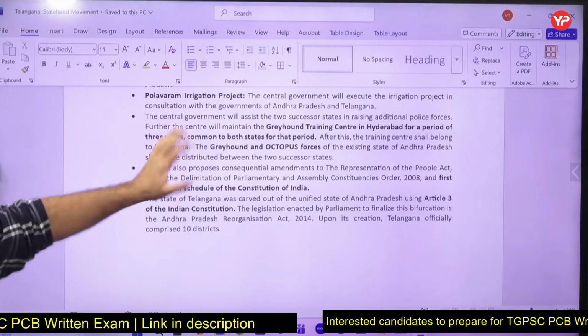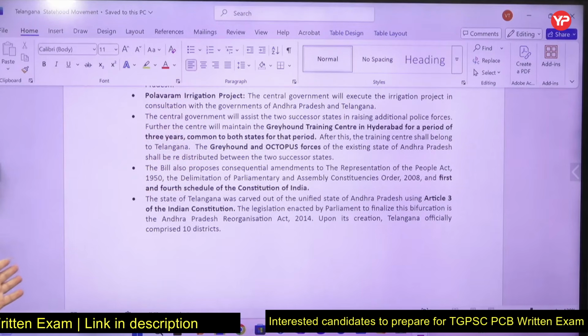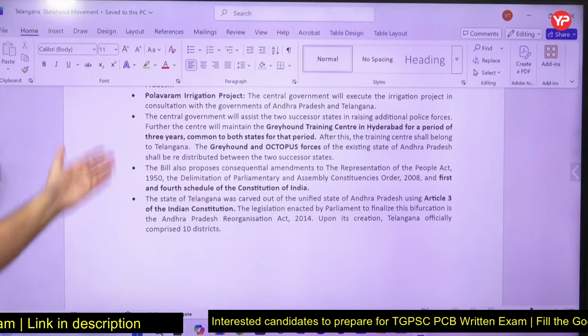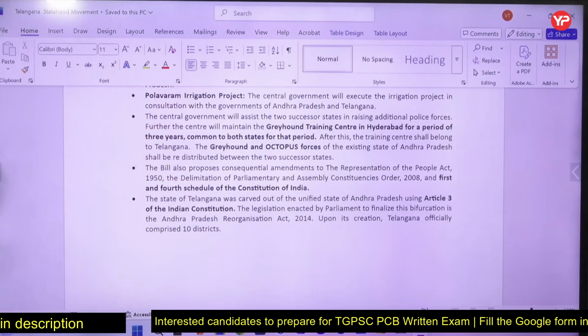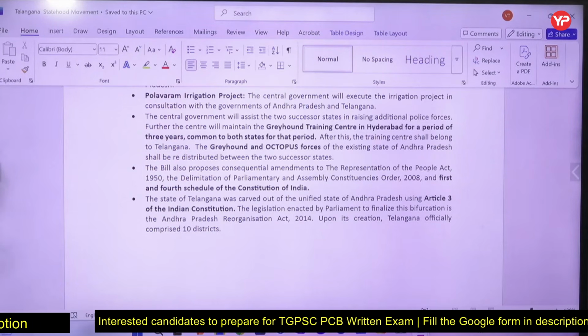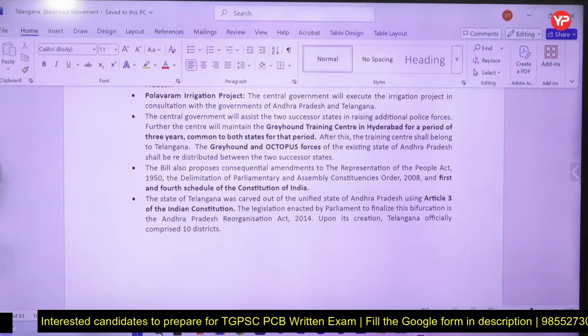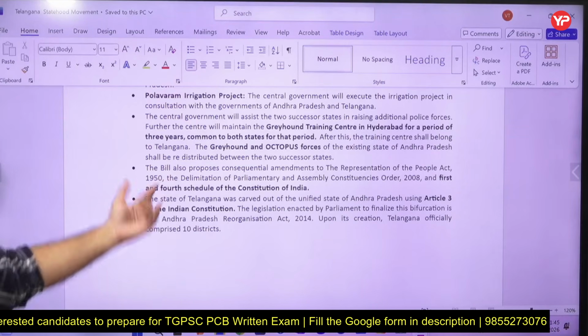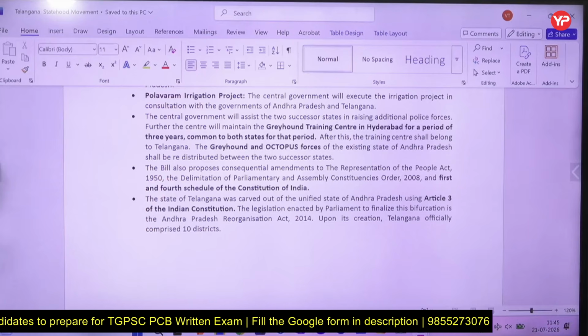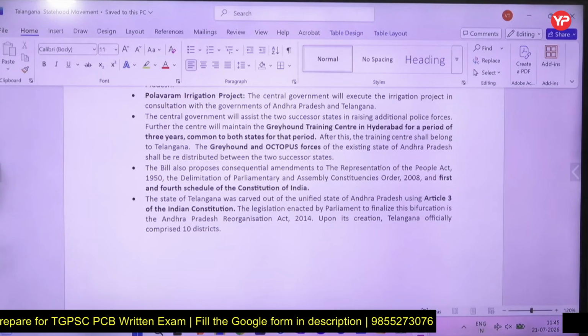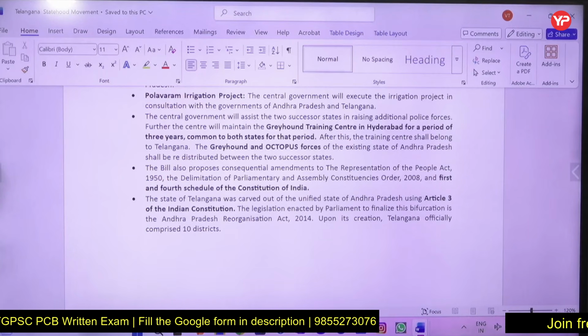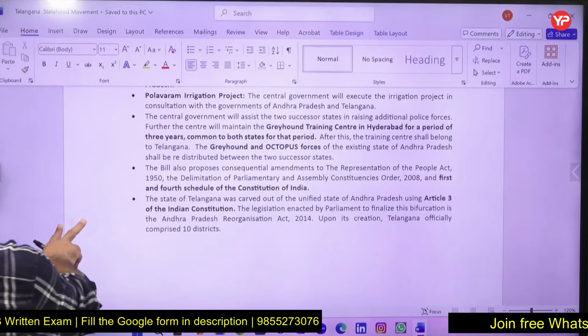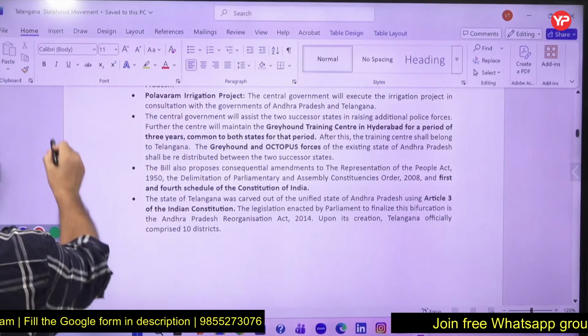So the central government will assist Andhra Pradesh and Telangana both to create additional police force. The Greyhound training center is for police in Hyderabad, and for 3 years it was given to both the states. So there were some amendments. The Representation of People Act 1950, the Delimitation of Parliament and Assemblies Order 2008, and the fourth schedule of the Constitution were also changed for that.